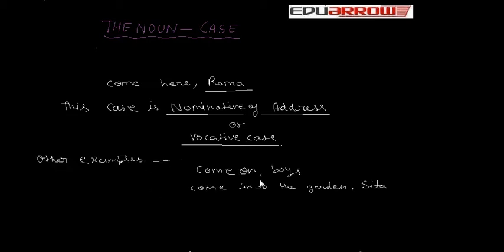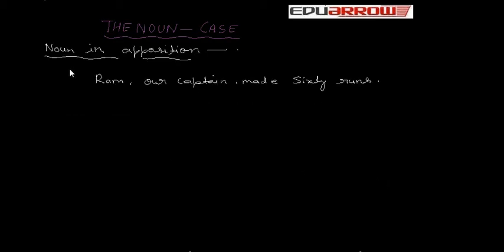Now, noun in apposition. First, examine this sentence. Ram, our captain, made 60 runs. We see that Ram and our captain are one and the same person. The noun captain follows the noun Ram simply to explain which Ram is referred to.